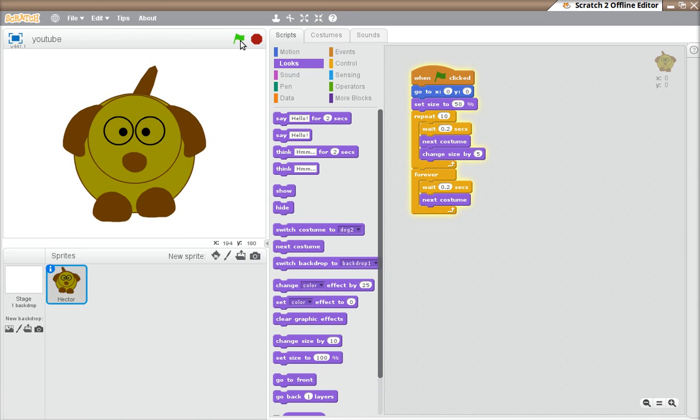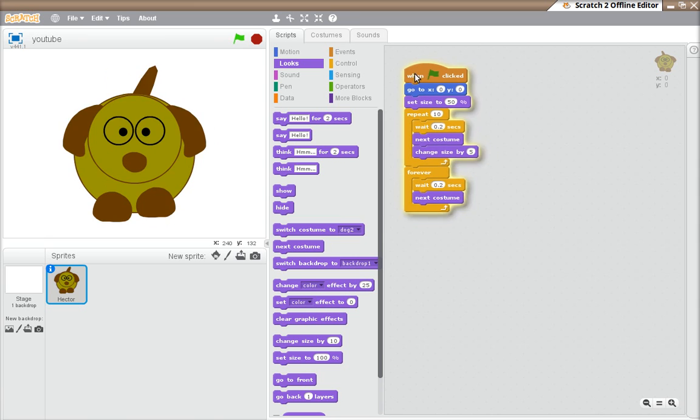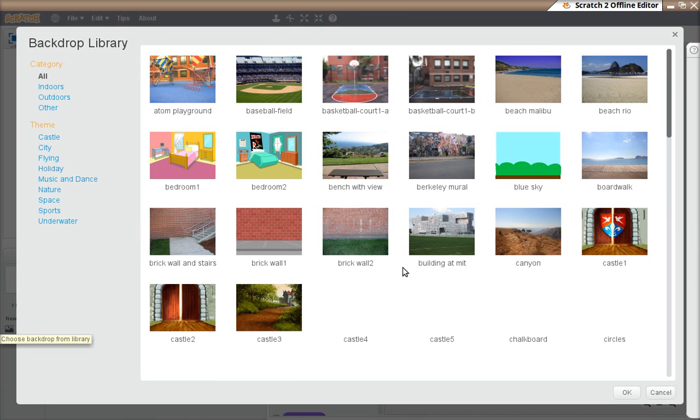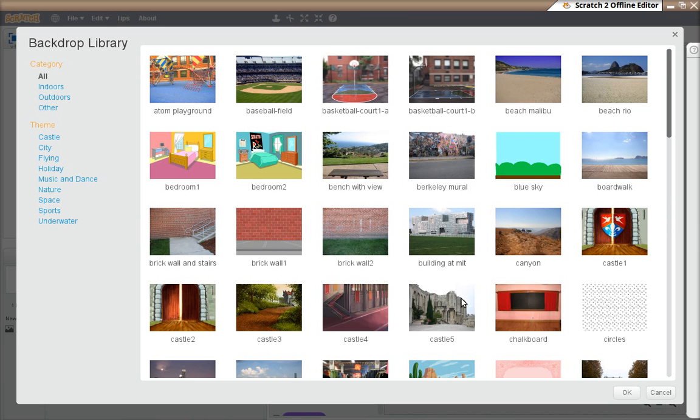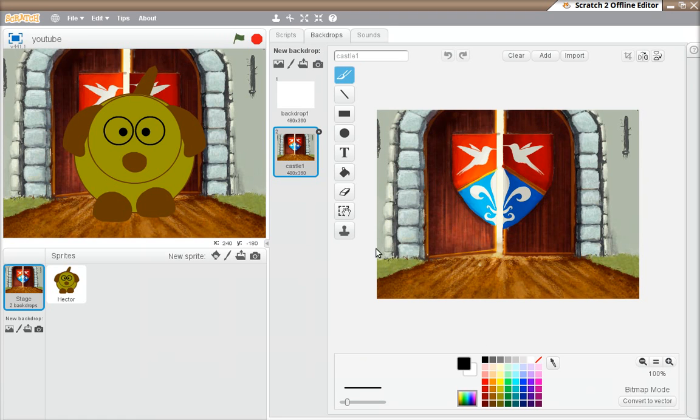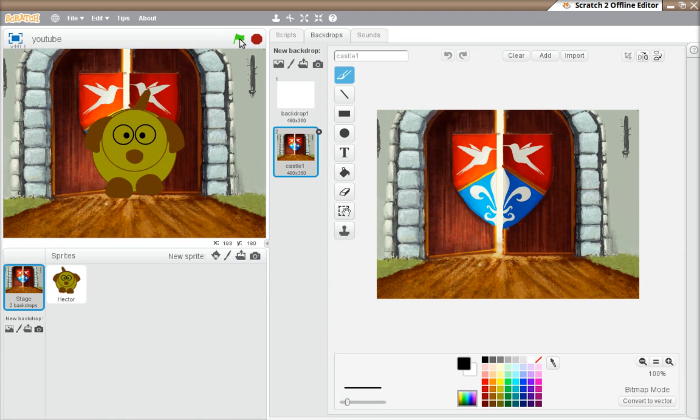There he is, and he comes towards us, and maybe to add a slight bit of realism, let's put him somewhere. There we go, maybe at the castle gates. He'll be a guard dog. Let's see how that looks.